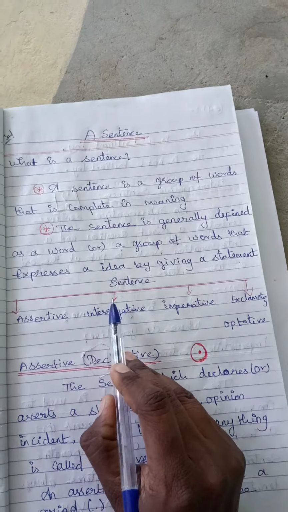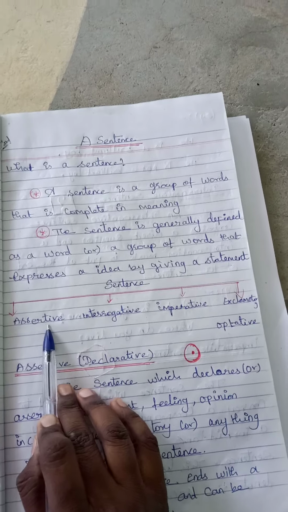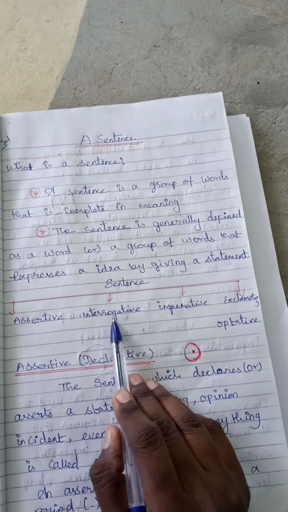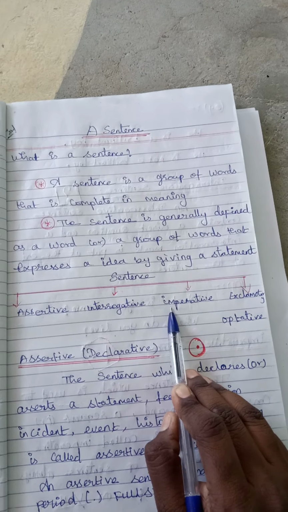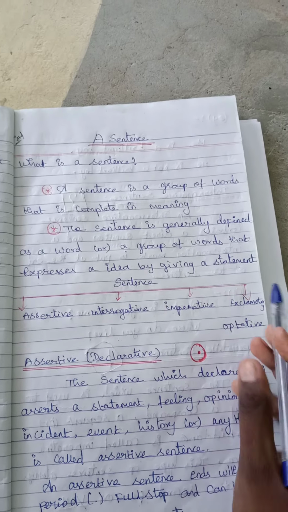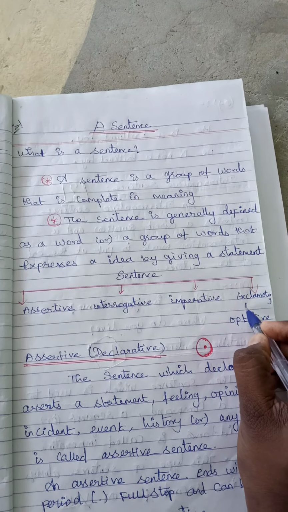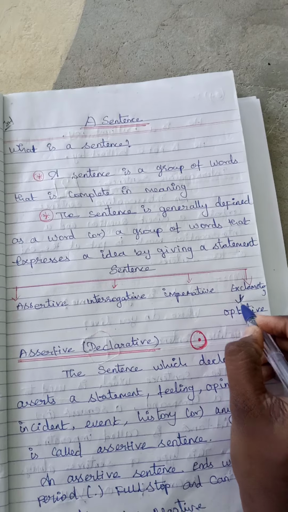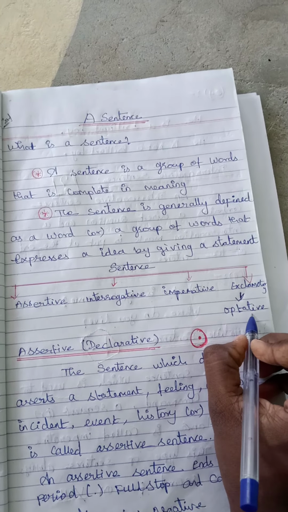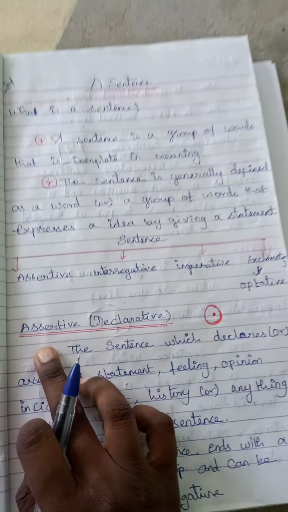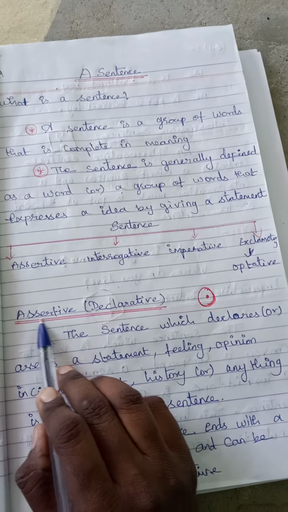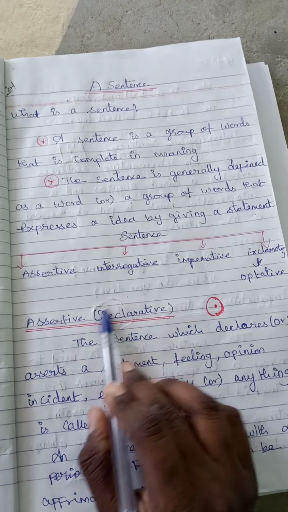Sentences are of four types: assertive, interrogative, imperative, exclamative. Another one is optative. First one, assertive. Another name is declarative.